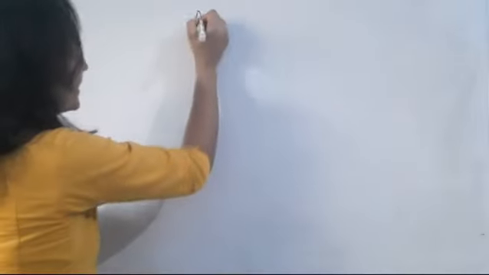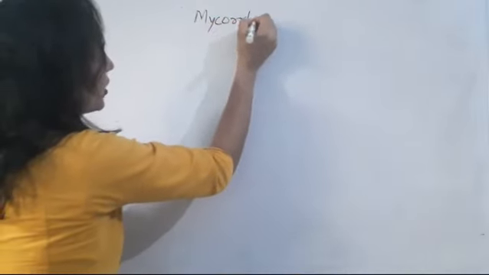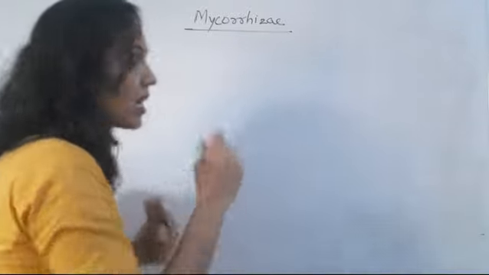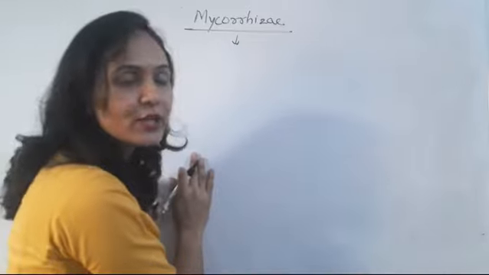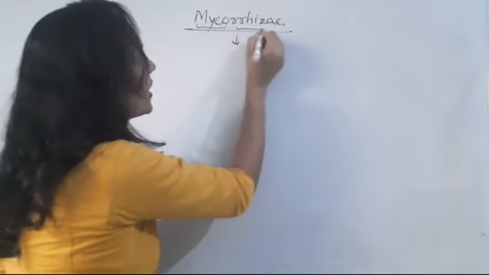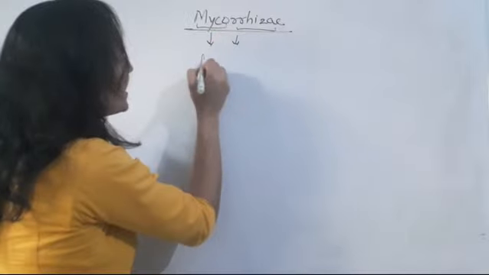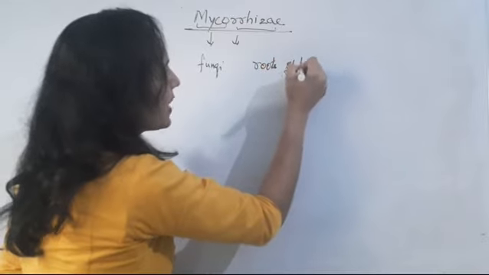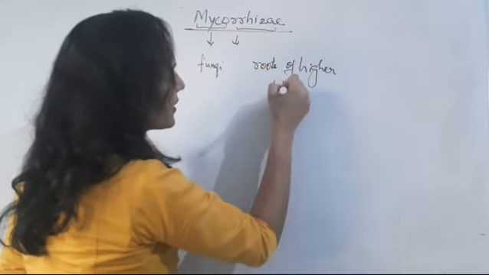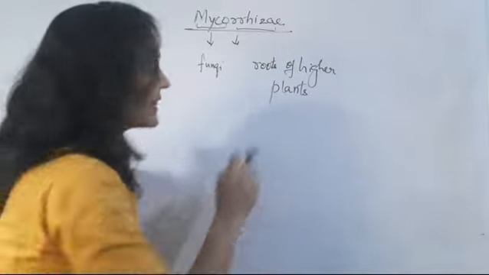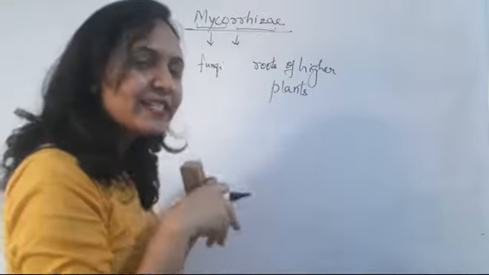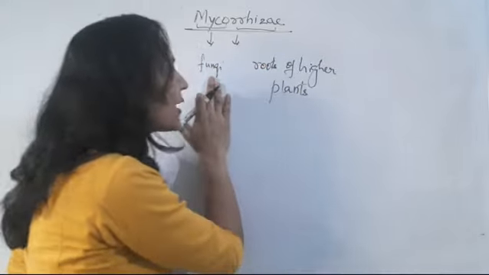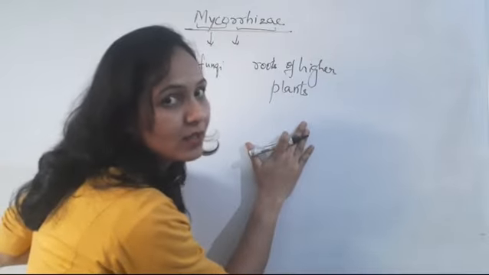The next topic is mycorrhiza. Since we are talking about symbiotic associations, this is the next symbiotic association. Mycorrhiza means myco means fungi and rhiza means roots of higher plants. So these two terms are interlinked, because this is the symbiotic association of fungi with the roots of higher plants.